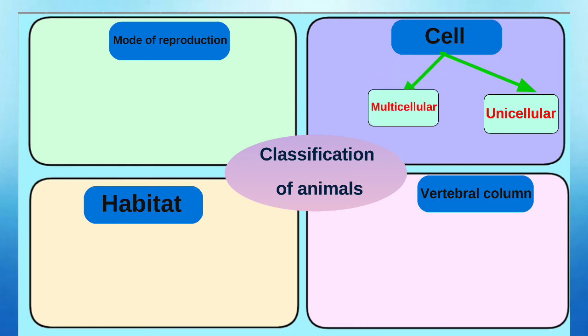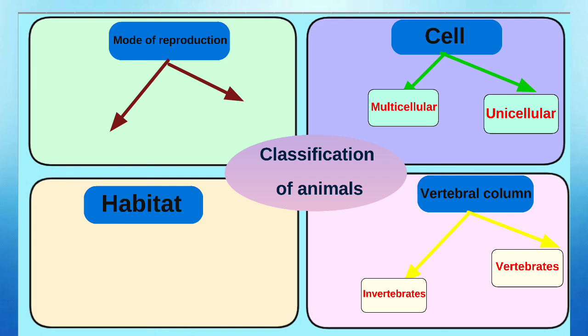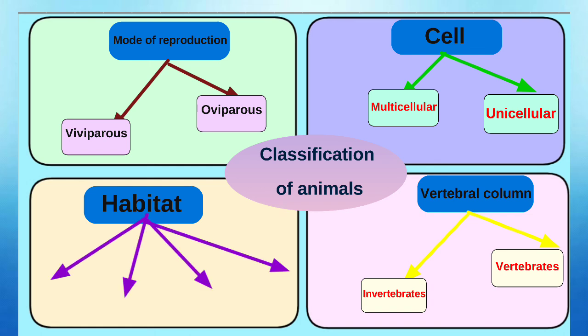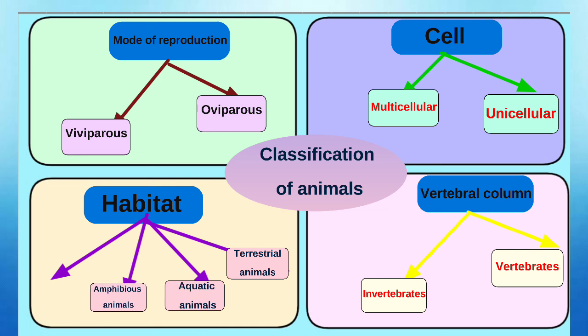On the basis of vertebral column, animals are classified into two classes: vertebrates and invertebrates. On the basis of mode of reproduction, animals are classified into two classes: oviparous animals and viviparous animals. On the basis of habitat, animals are classified into four classes: terrestrial animals, aquatic animals, amphibious animals, and aerial animals.